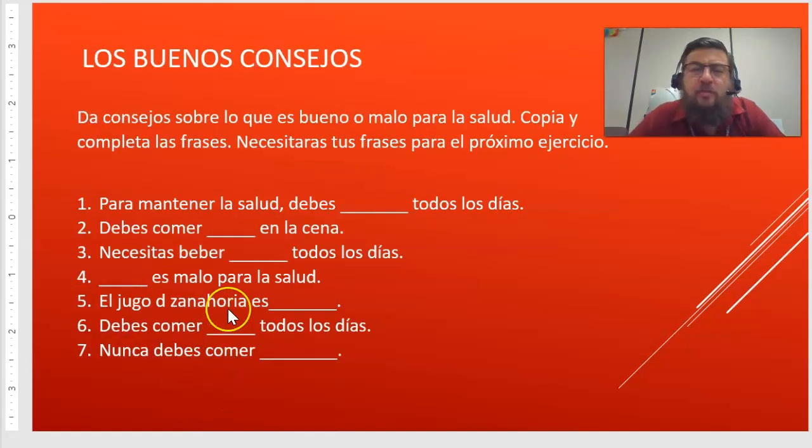Los buenos consejos. So good advice. Consejos is advice. Da consejos sobre lo que es bueno o malo para la salud. Copia y completa las frases. Necesitarás tus frases para el próximo ejercicio. So, give advice about what is good or bad for your health. Copy the phrases and complete them. You will need them for the next task.